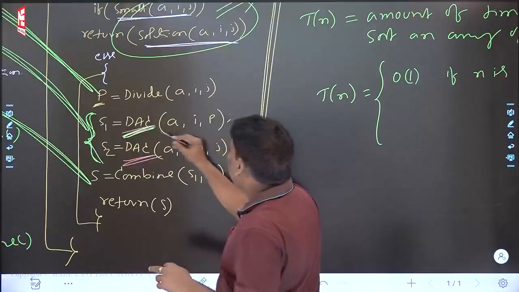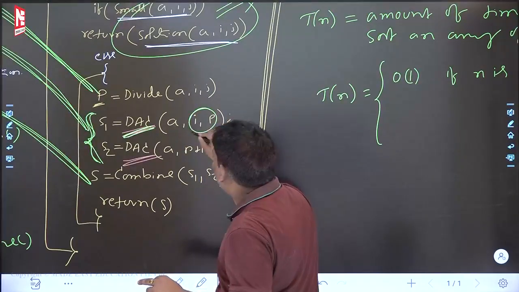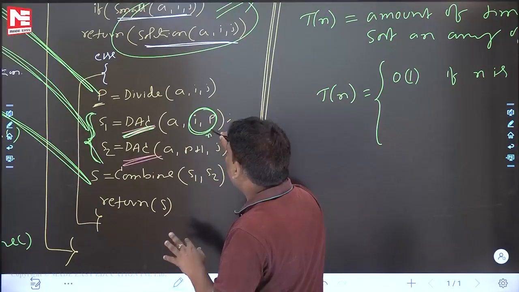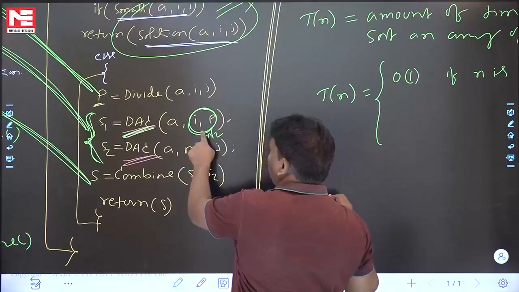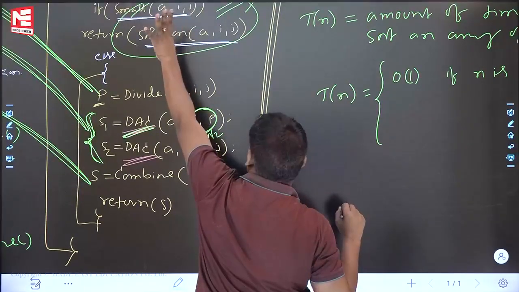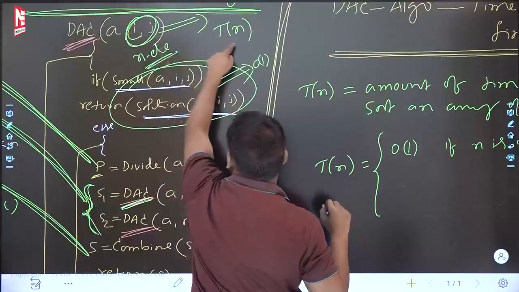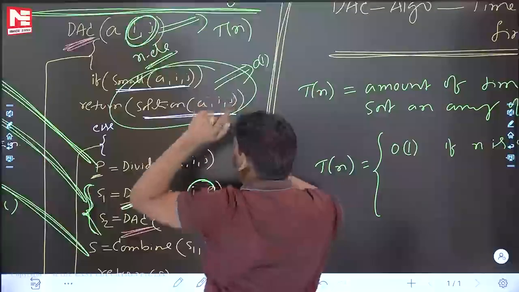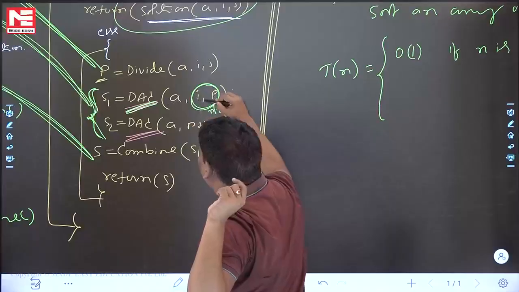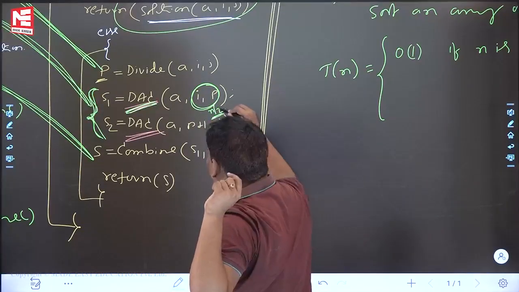Now consider DAC algorithm on i to p. Assume that from i to p there are n by 2 elements. Assume i to j has n elements, then DAC algorithm on n elements takes T(n) time. If you believe that is true, then DAC algorithm on i to p, assume that it is n by 2.